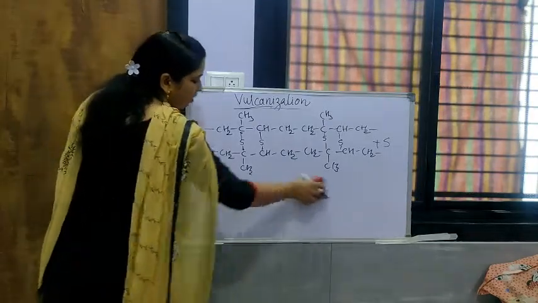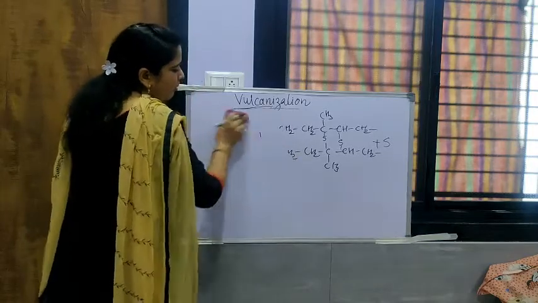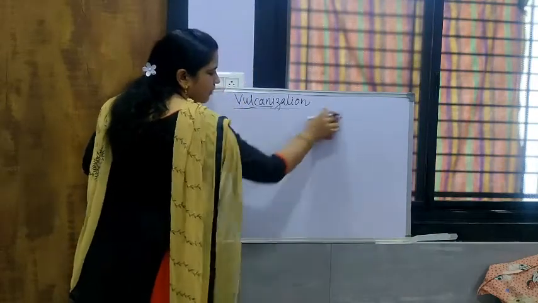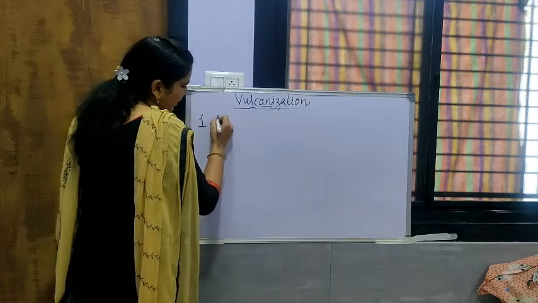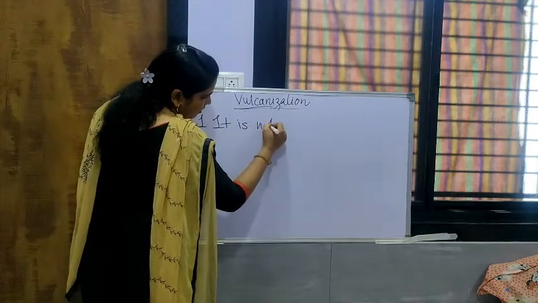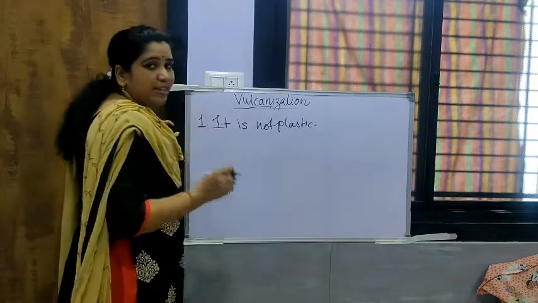Those drawbacks of raw rubber we have seen, all those drawbacks are overcome by the vulcanization process. So number one, it is not plastic.